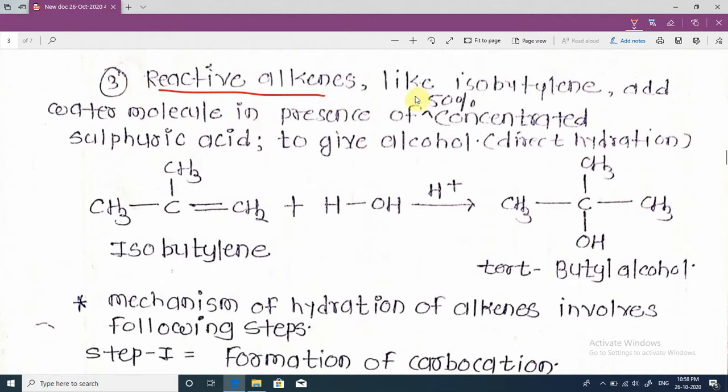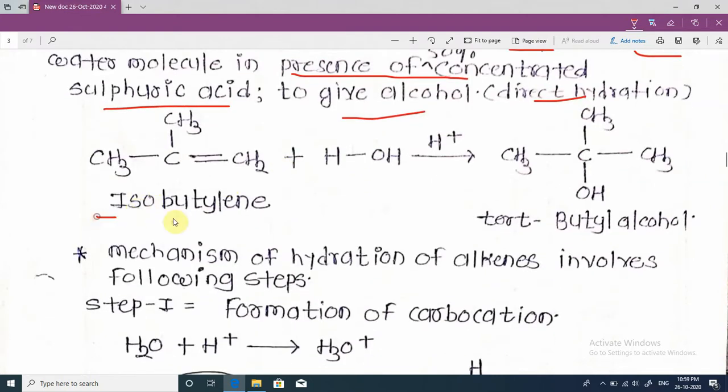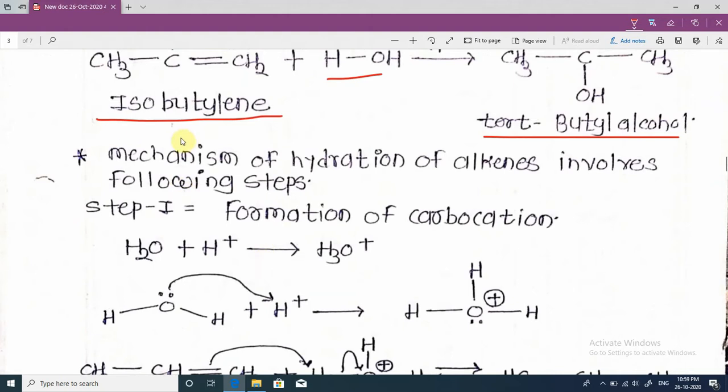Reactive alkenes like isobutylene add a water molecule in the presence of 50% concentrated sulfuric acid to give alcohol. There is direct hydration, direct addition of an H2O molecule, and formation of tertiary butyl alcohol. Then see, the mechanism of hydration of alkenes involves the following steps.